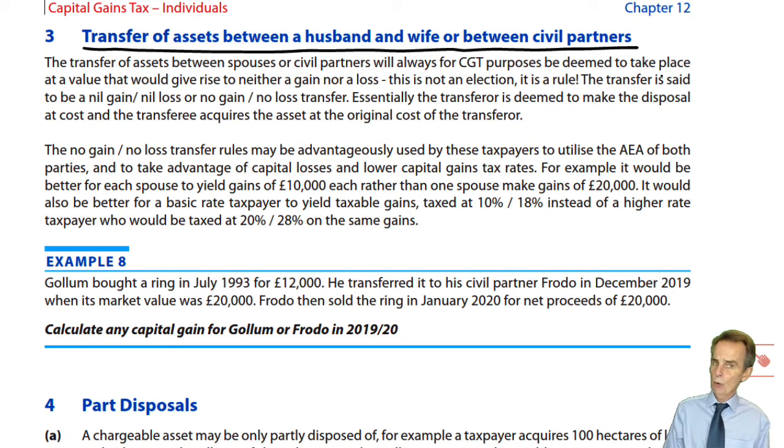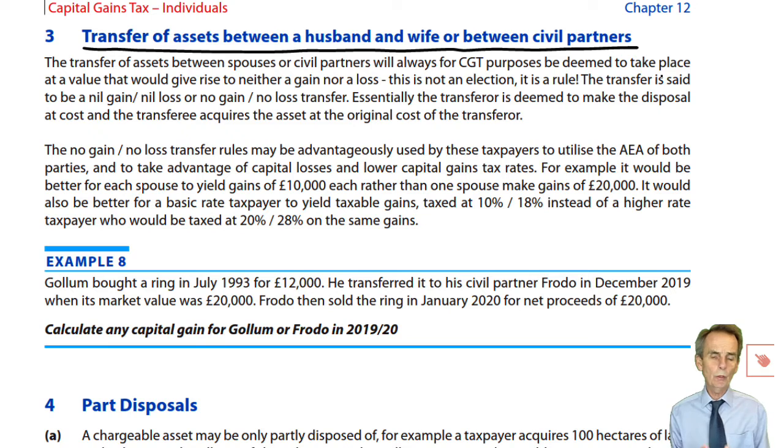Now that is a rule. The rule is there to stop such situations as, like my example, husband bought an asset for £20,000. It's now grown in value to £30,000. Husband considers it's a good investment and may be likely to go up by another £10,000 in the next 12 months.